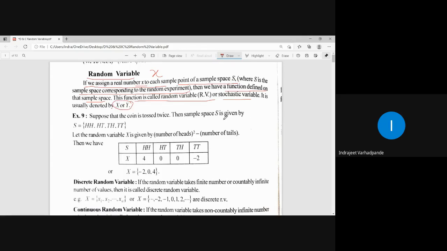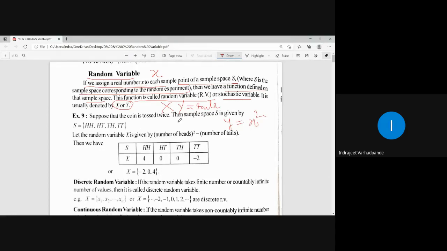See, in calculus we usually denote the function y equals x square. What do you mean by the function y equals x square? Whatever values of x will be taken, its square will be the corresponding value of y. Here, for a sample space, a collection of possible outcomes, the random variable will be defined by capital X or capital Y. The notation is a capital alphabet, defined by a certain rule, and that we call a function.